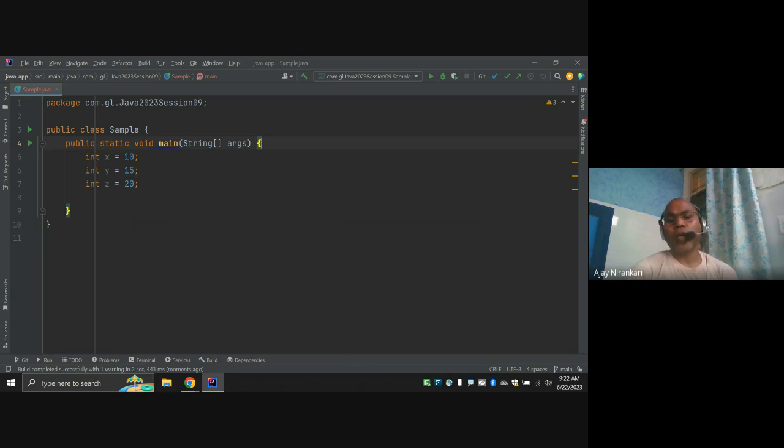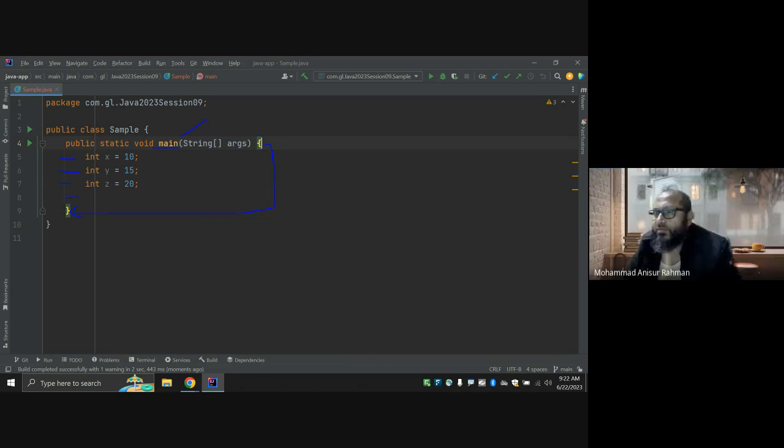Last time I explained that the JVM, Java Virtual Machine, is responsible for executing my code. It executes your code line by line starting from the main method: first line, then second line, then third line, then fourth line. Whenever it reaches the end of the main method, the JVM stops executing your code.